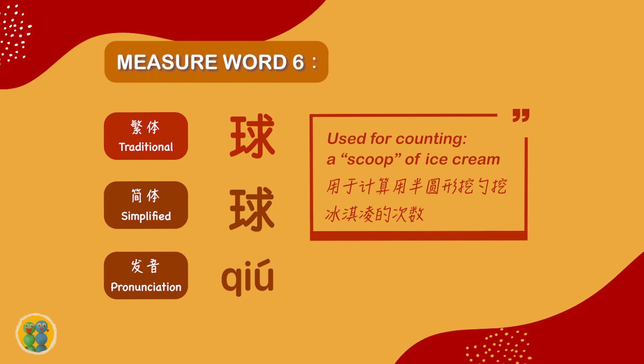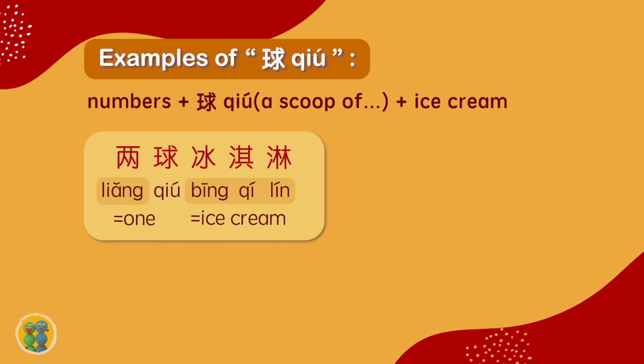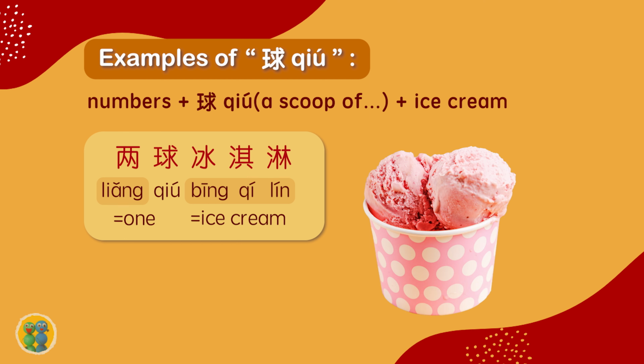The sixth measure word is 球. It is used for counting a scoop of ice cream. Examples of 球: 两球冰淇淋. 两 means two. 冰淇淋 means ice cream.